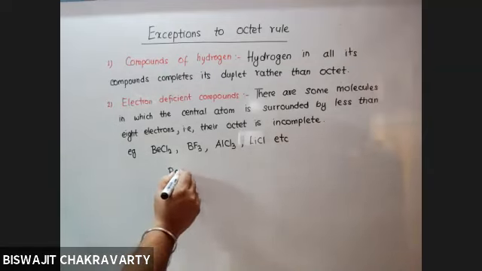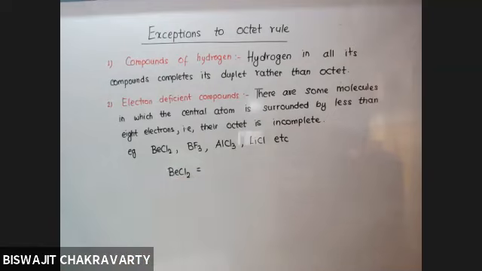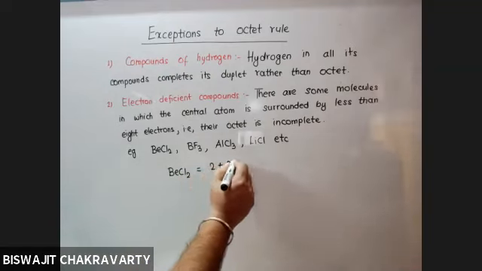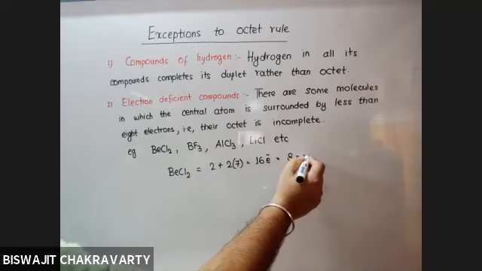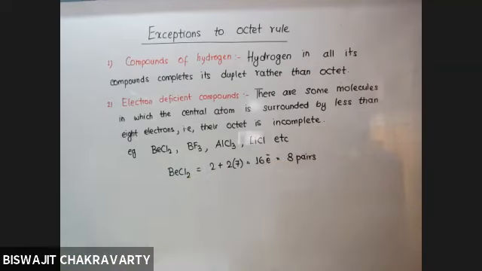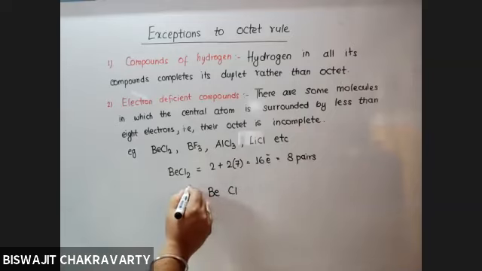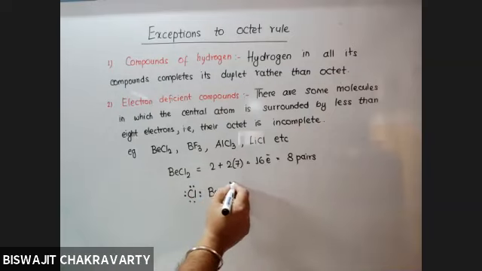Suppose we talk about beryllium chloride. Beryllium's atomic number is how much? 4. So what is the valence electron of beryllium? It is 2. So we add up 2 plus 2 into 7, 16 electrons, which means 8 pairs. So when I put 8 pairs in such a way that octet of each and every chlorine is completed, you will see that beryllium has incomplete octet.